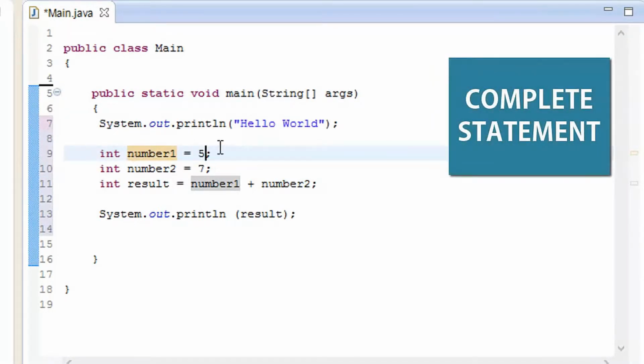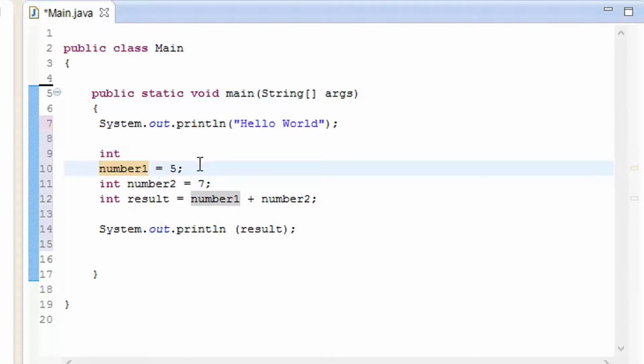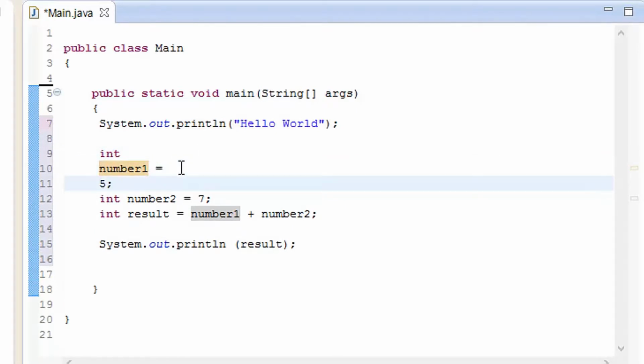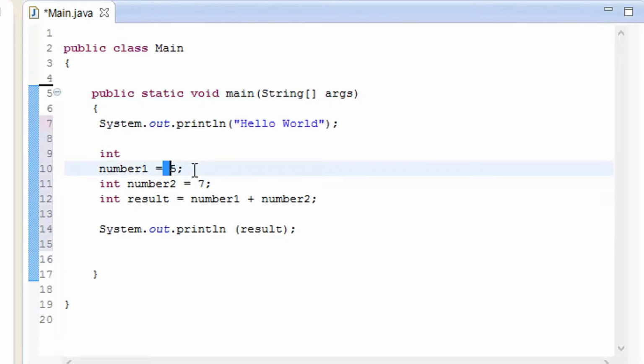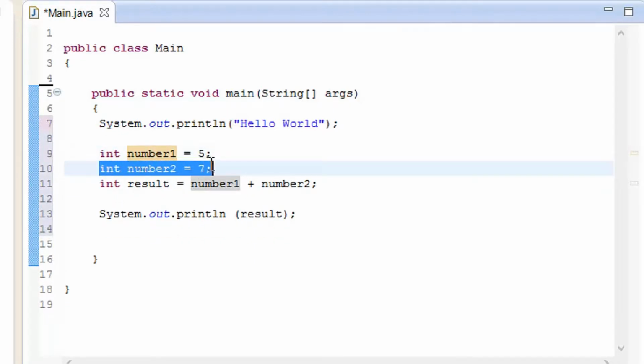The compiler does not need spaces to know it is a statement, but that is how humans read it. If I give it a space like that, it will automatically go ahead and create it, but that is not a proper human way to read the code, because this looks much better for us to understand. This is also the same line.